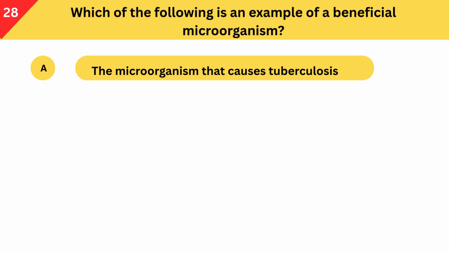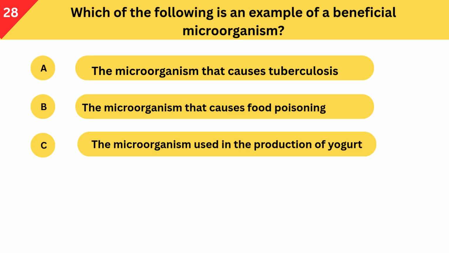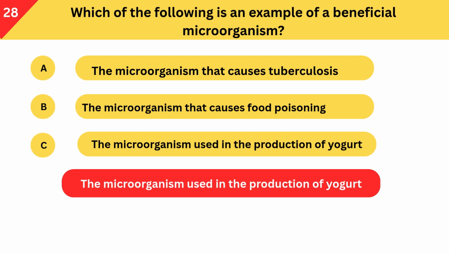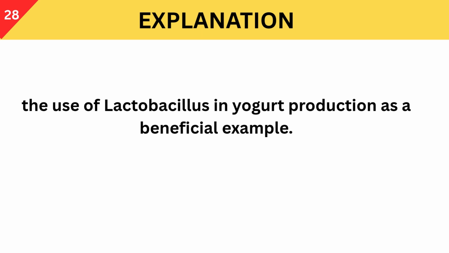Which of the following is an example of a beneficial microorganism? A. The microorganism that causes tuberculosis. B. The microorganism that causes food poisoning. C. The microorganism used in the production of yogurt. Correct answer is the microorganism used in the production of yogurt. Lactobacillus in yogurt production is a beneficial example.